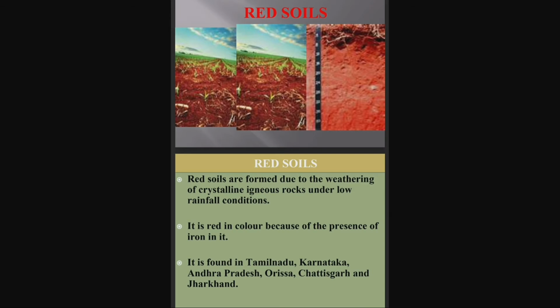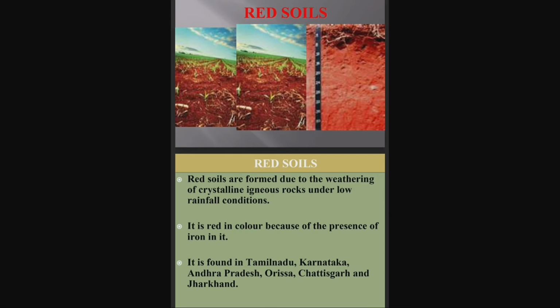So the main points once again: red soils are formed due to the weathering of crystalline igneous rocks under low rainfall conditions, and the next is it is red in color because of the presence of iron in it. It is found in Tamil Nadu, Karnataka, Andhra Pradesh, Orissa, Chhattisgarh and Jharkhand. So these are all about red soil.